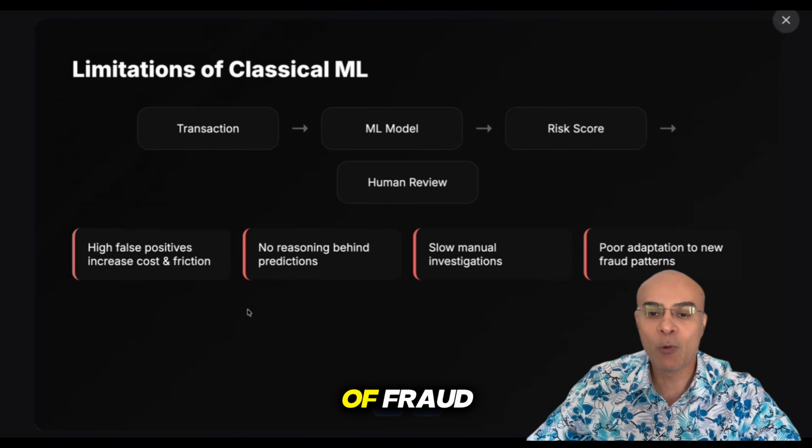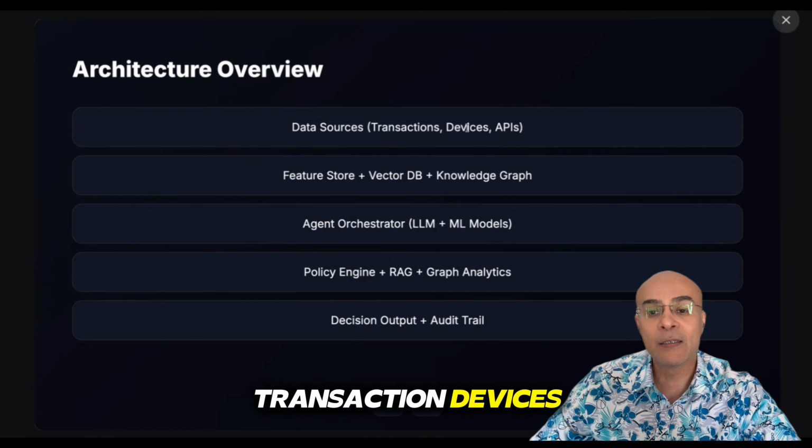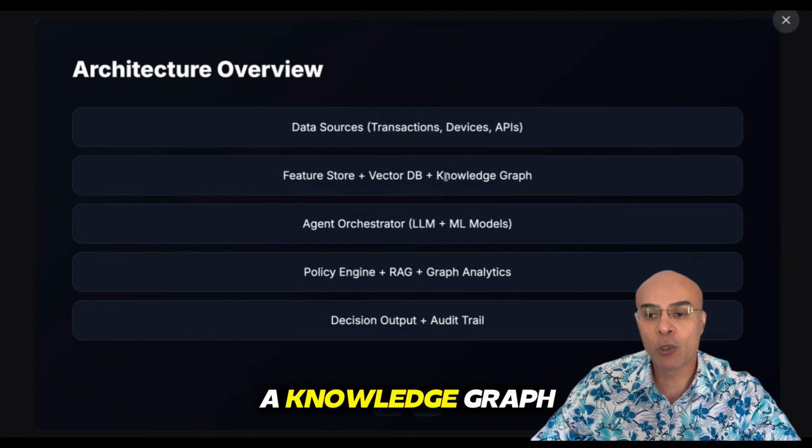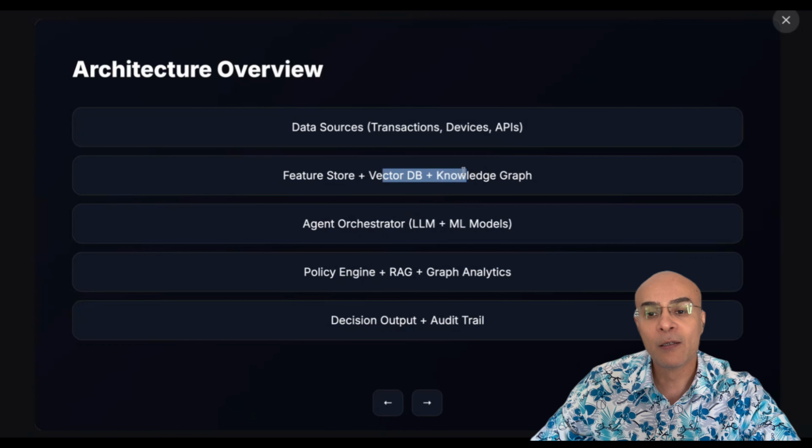So the architecture relies on data sources, which could be transactions, devices, APIs, and then all this goes into a feature store and a vector database. So the feature store is for structured data, the vector database is for unstructured data, and on top of that, you can also build a knowledge graph. So this is your knowledge layer, which helps you build knowledge of how the fraud actually happens.